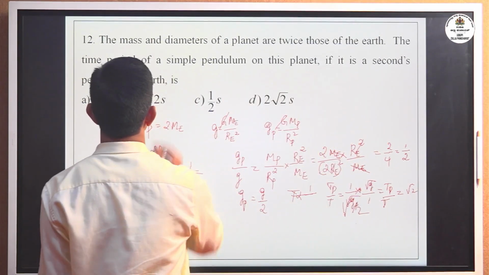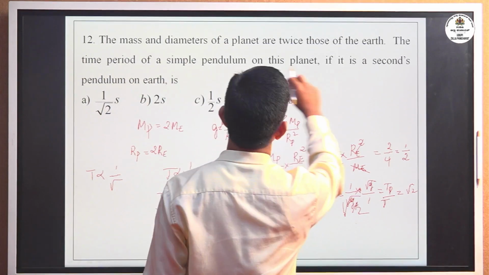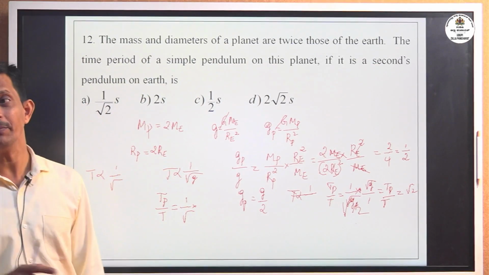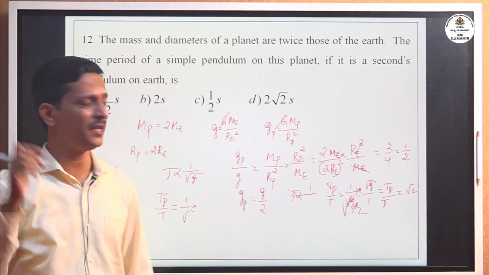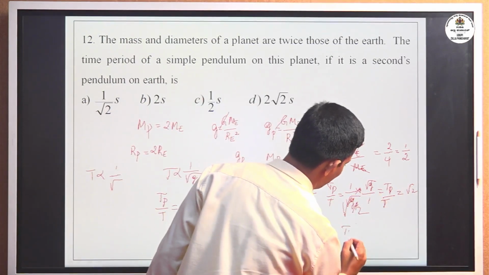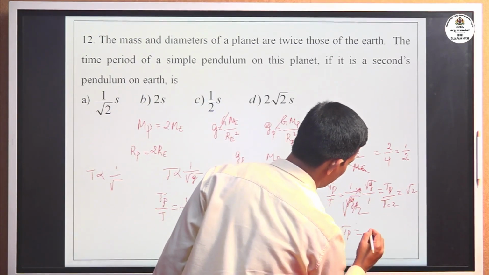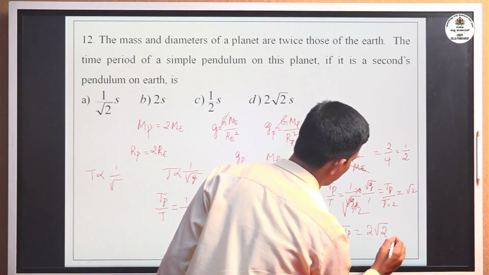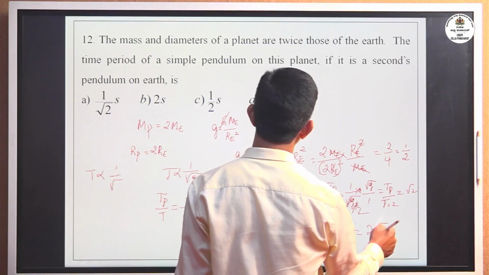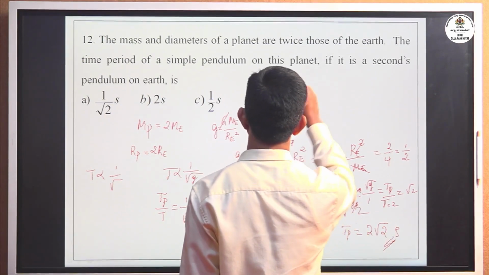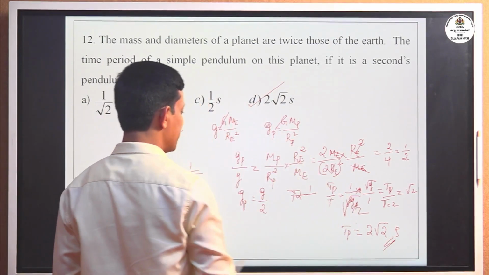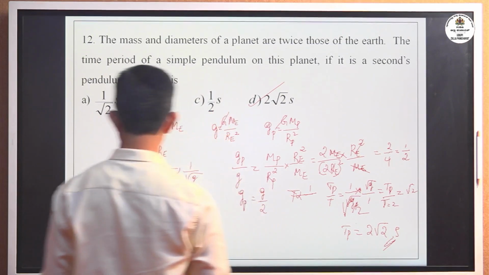But they have given the time period of the seconds pendulum on earth. For the seconds pendulum, the time required for one full oscillation is 2 seconds. So T is 2 seconds, and Tp equals 2 root 2, square root of 2 seconds. So the time period for the seconds pendulum on that planet is 2 times root 2 seconds.